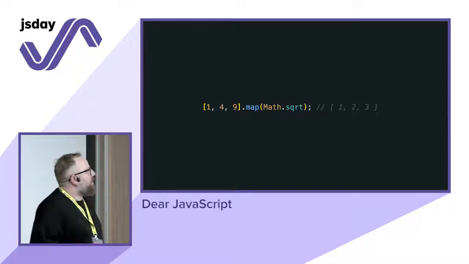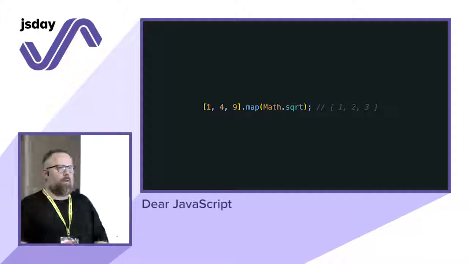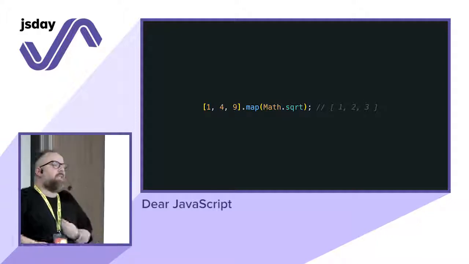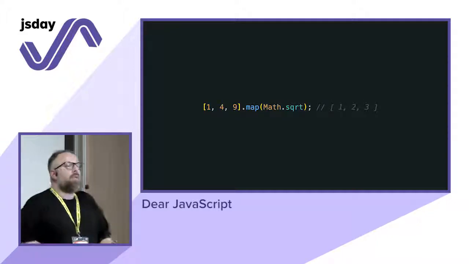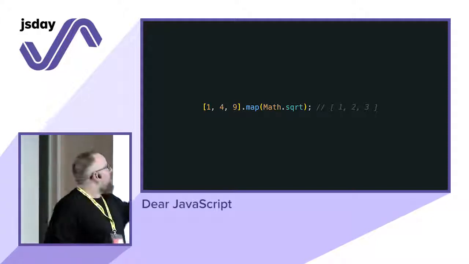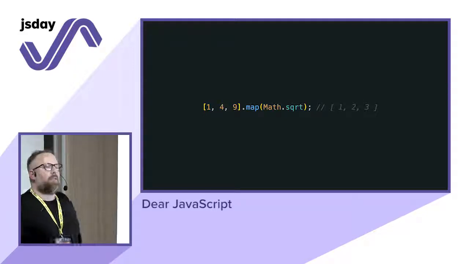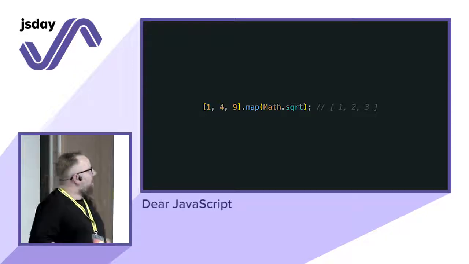But then I found out you can write code like this. You don't have to specify the whole callback. At the beginning, it wasn't easy for me to read code like that because I was used to telling the code what to do. In this case, with JavaScript, you have a callback. So map is already passing the number, and you just pass the signature, and that's it. More concise.